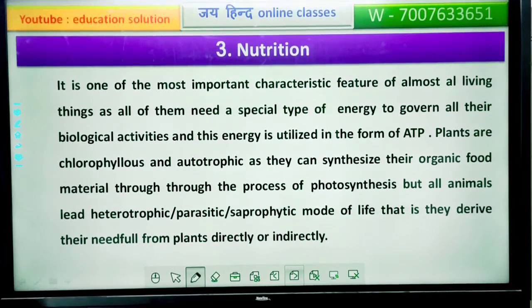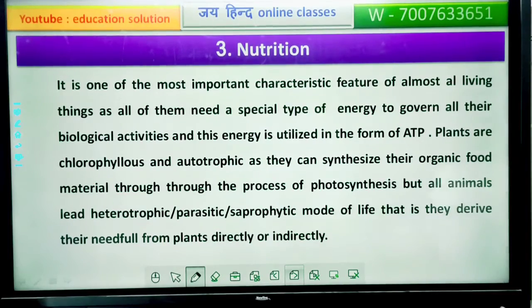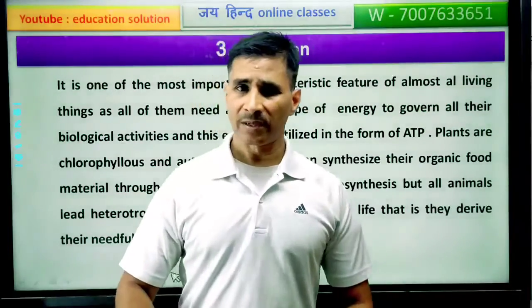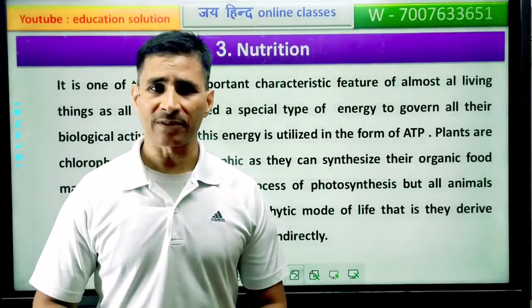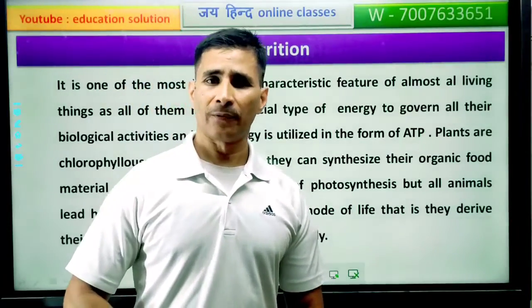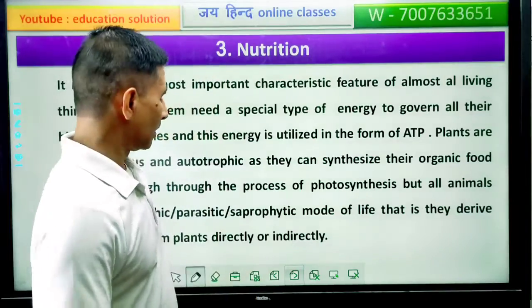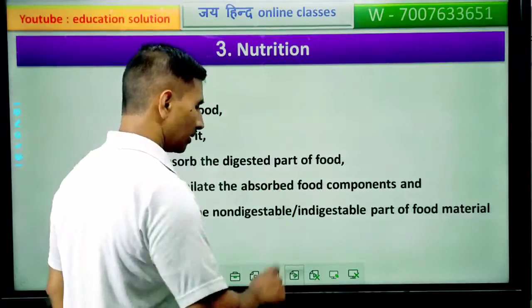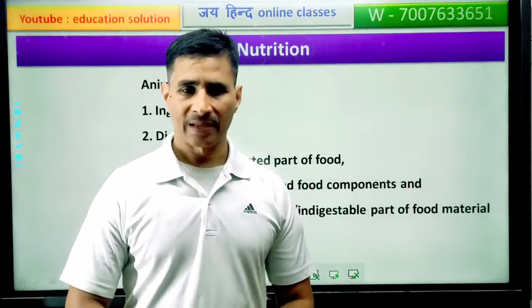Therefore, they derive their food material and life essential things from different parts of the plant, directly or indirectly. It means plants are self-sufficient for their food material, but animals depend on plants.